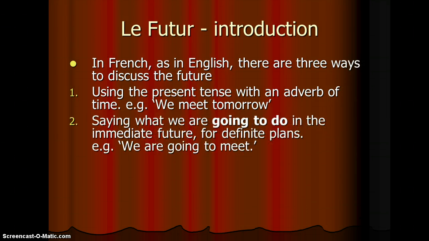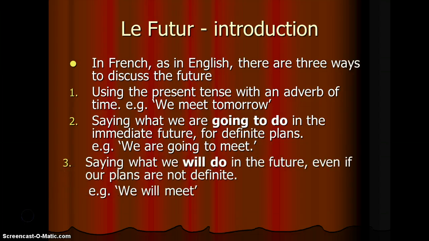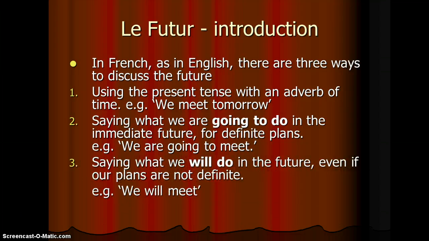The second is what we're going to do in the immediate future. For example, we are going to meet. And the third one, and probably the most useful if you're going to aim for the higher grades at GCSE, is saying what we will do in the future. And this is used for plans that aren't quite so certain. For example, we will meet.